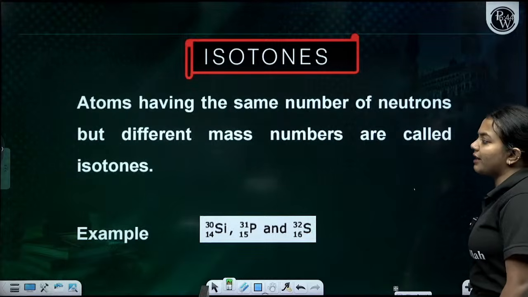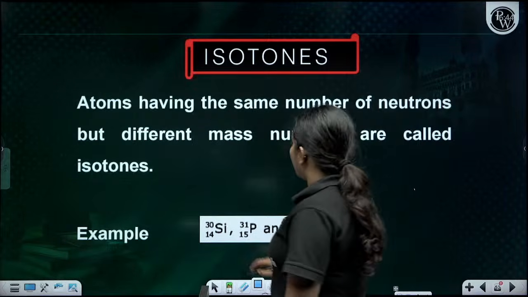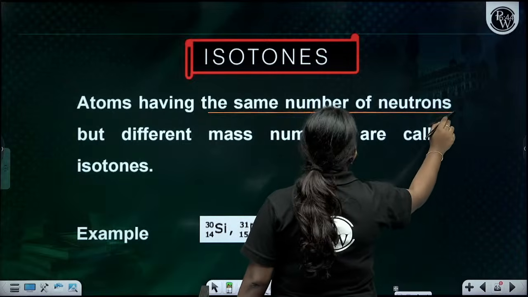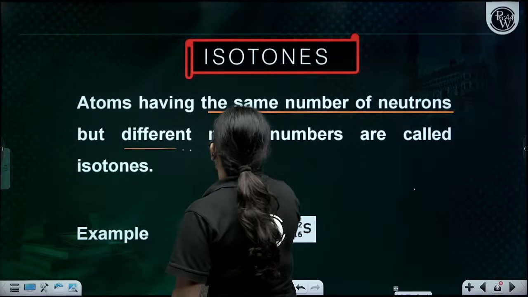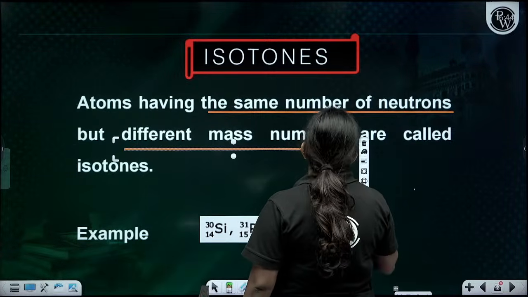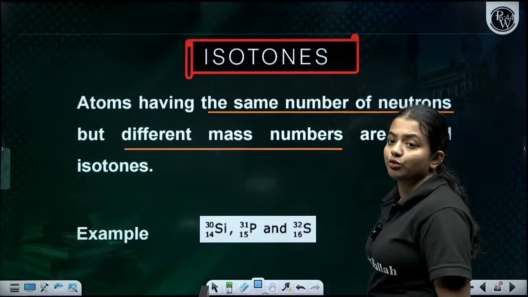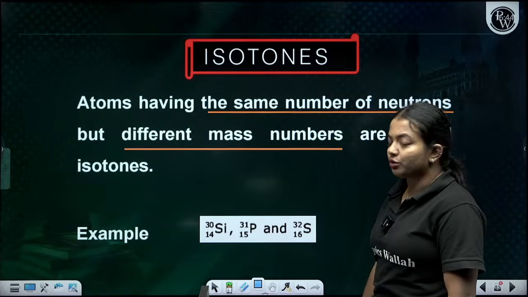Now comes the isotones. Isotones are the ones which have the same number of neutrons but different mass numbers. The mass number is different, but the number of neutrons is the same.